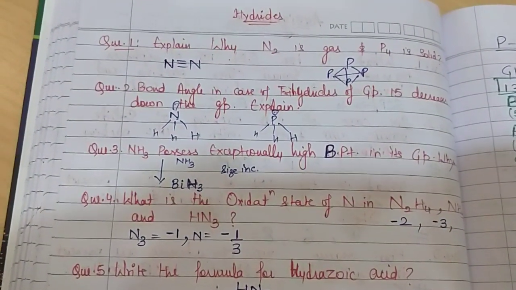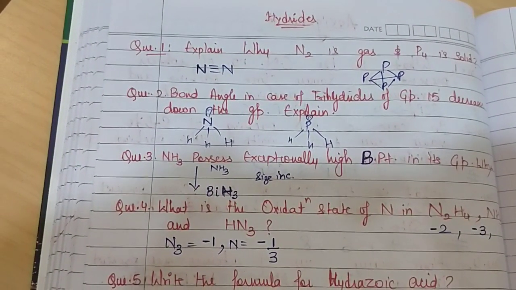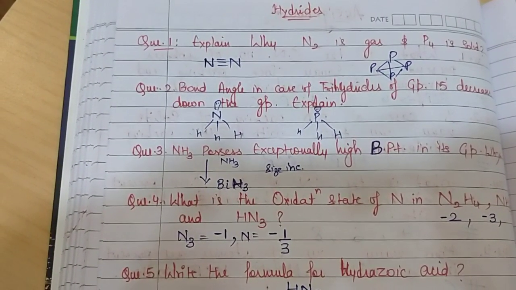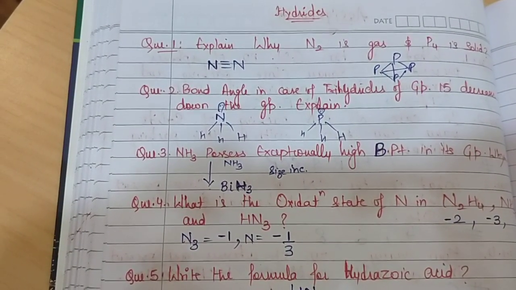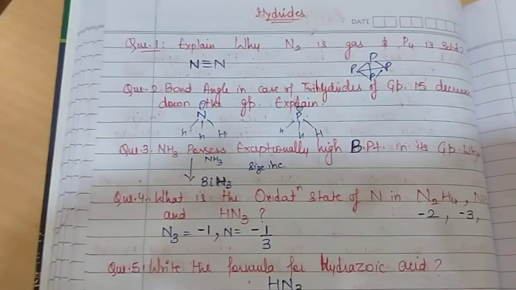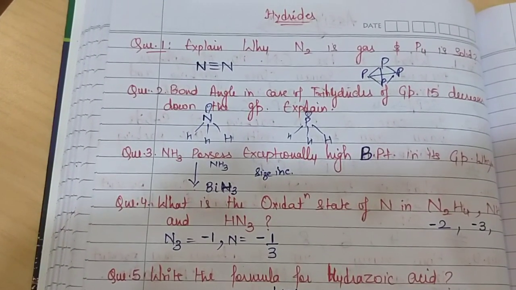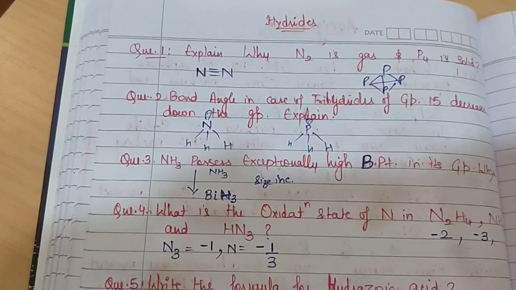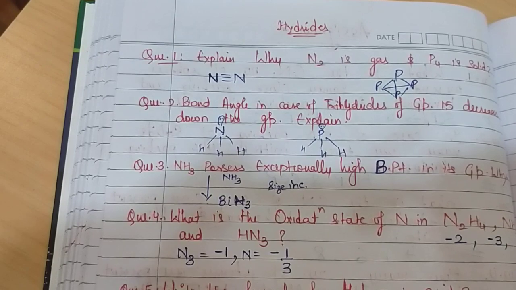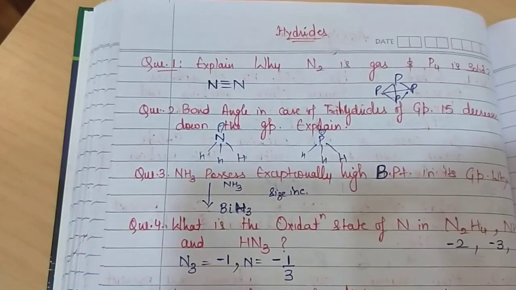Next question is, ammonia possesses exceptionally high boiling point. Actually, when I gave you the assignment, it was written melting point. So in this question, it should be boiling point, not melting point. Melting point could have been asked if these were solids, but all the hydrides of group 15 elements are either gases or liquids. So in this question it should be boiling point. So why is there the exceptional behavior of ammonia for the boiling point? This we have to discuss.